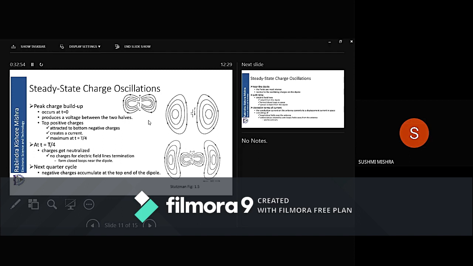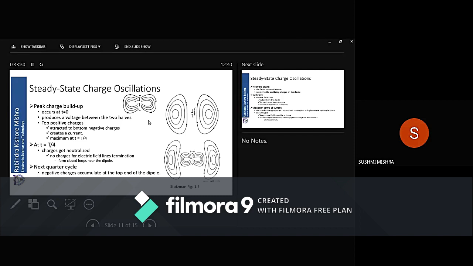If you do not understand this, try to remember the sine wave. Sine 0 is 0. Sine pi by 2 is equal to 1. Sine pi is equal to 0. Sine 3 pi by 2 is equal to minus 1. Sine 2 pi is equal to 0. So we have 4 quadrants, or 4 divisions.